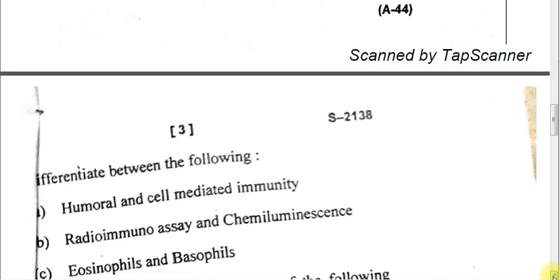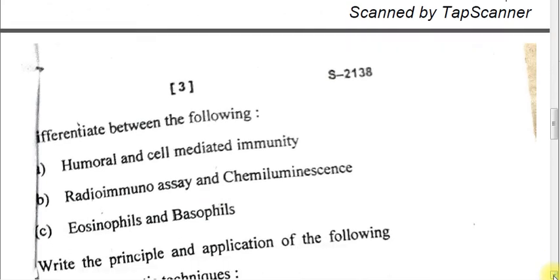Next are the theoretical questions. These are either short answer type questions or long questions. So I'm reading out these questions. Here the explanation is not possible, but if you require an explanation, I will try my best to give you reference material or some notes. You can write in the comment section.